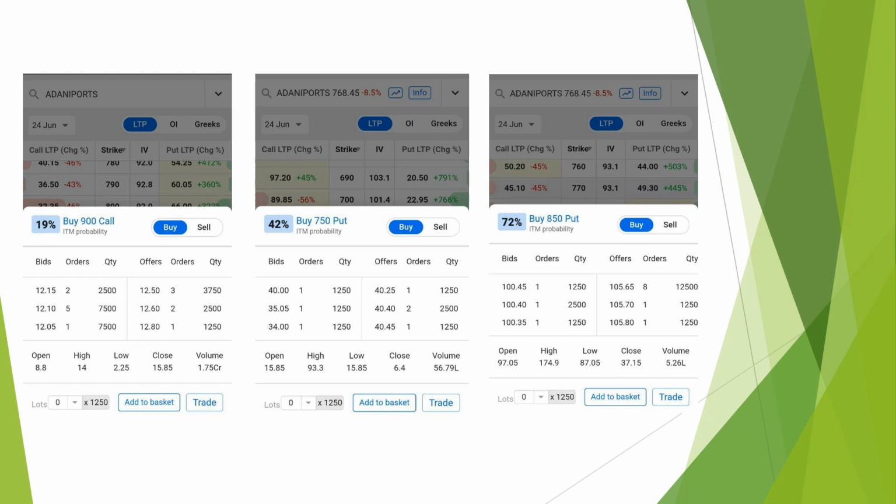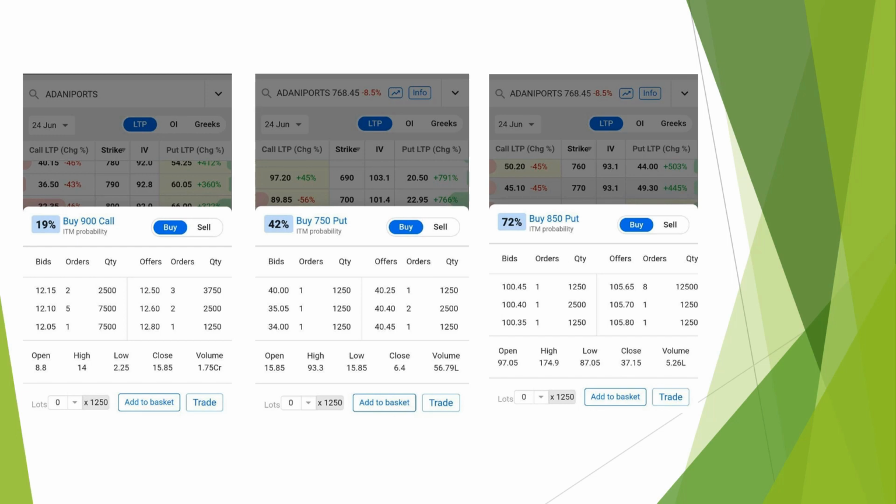So the closing of the 850 put is 37 rupees. When that is there, if you had purchased at least the 750 put, which closed at 6 rupees, right? If you see the 750 strike put, if you purchase at 6 rupees 40 paisa, what happened?